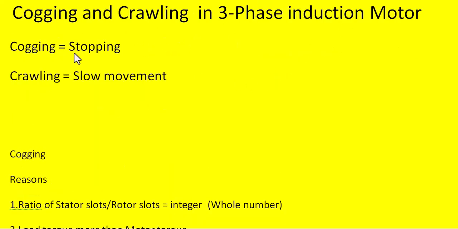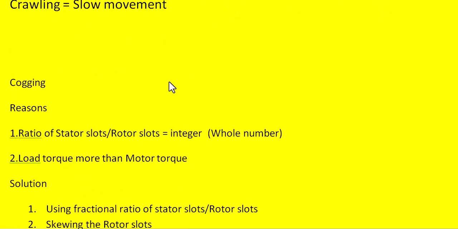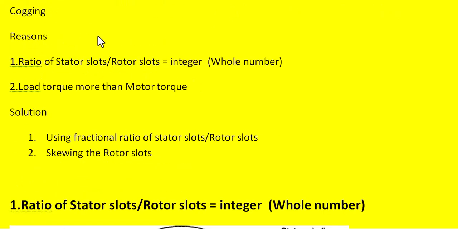So in general, cogging means the stopping of rotation of the rotor in a three-phase induction motor. Crawling means slow movement of the rotor. So let me consider cogging first.